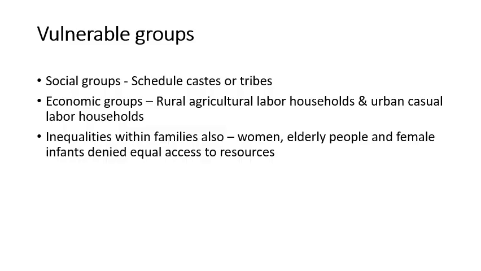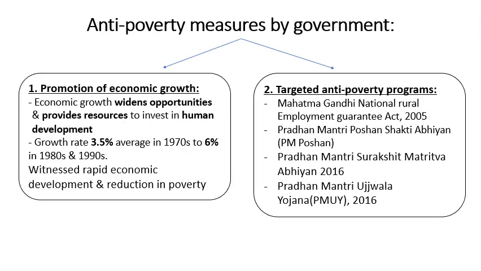Inequalities within families also. Women, elderly people, female infants, they are not allowed equal access to resources. Again, I'll quote you the example from any of the movie or a serial which you may have seen, wherein the boy child of the family is given all the best resources. He is allowed to eat the best food or the hot food, but the girl child is made to wait for the male members to eat, then she gets her food. So these are the examples of inequalities which are existing. So this is about the vulnerable groups.